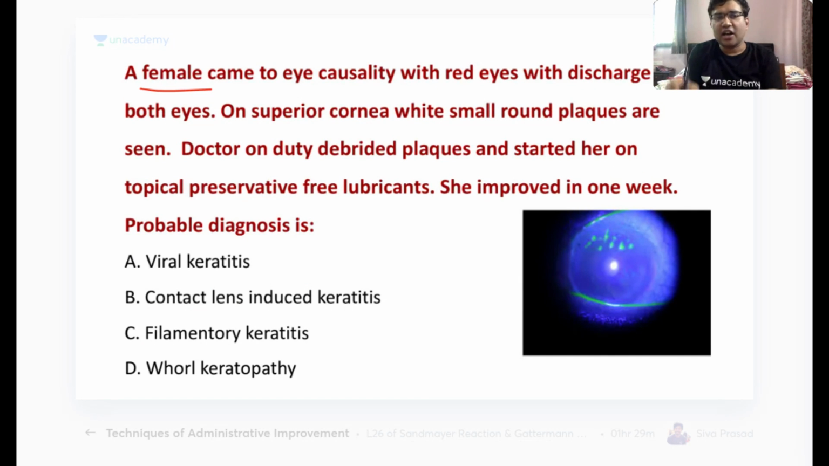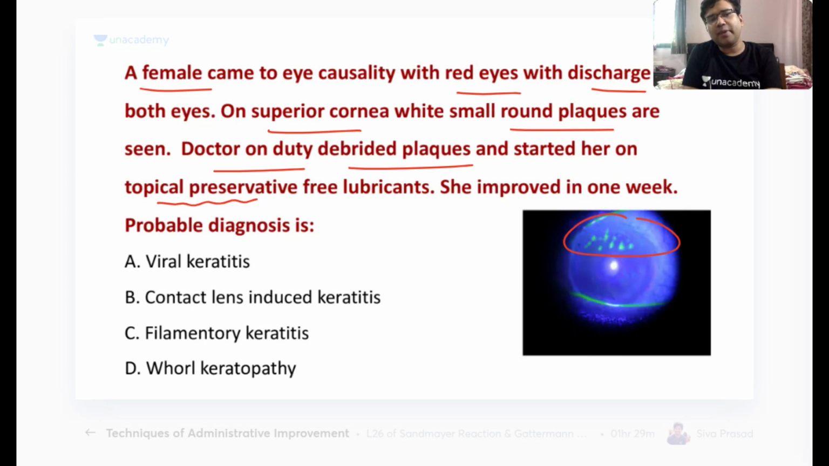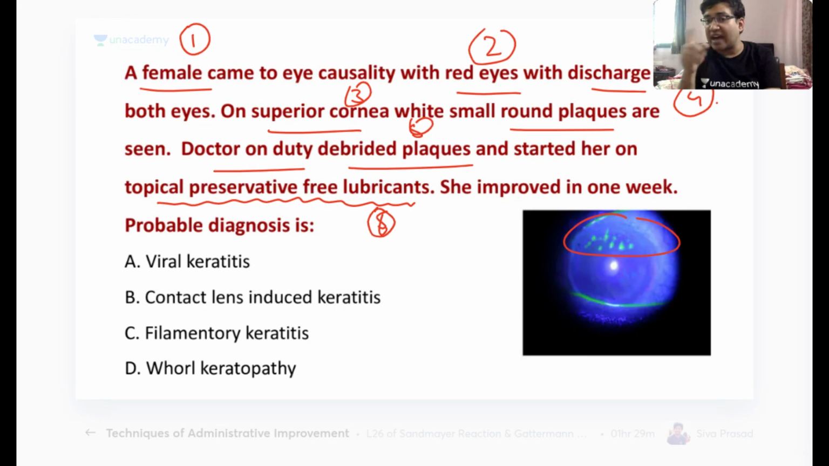Please see the question once again. A female came to the eye casualty with red eyes and discharge. On the superior cornea, we have some round plaques. The doctor on duty debrided the plaques and started her on topical preservative-free lubricants. Whenever you see this type of question, please break the question into various parts: a female, red eyes, superior cornea, round plaques, debrided the plaques, and preservative-free lubricants. These are the hints given in the question. What is your probable diagnosis here? Try to answer fast. Look at the hints and then try to answer. That is how you would come to the answer.